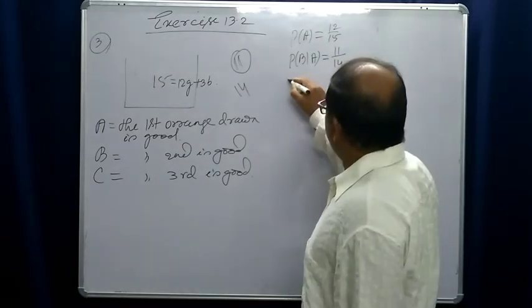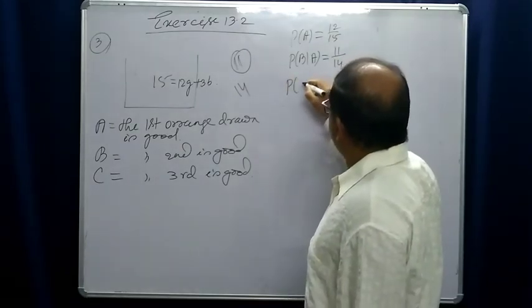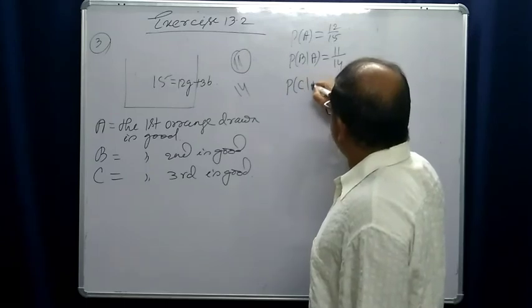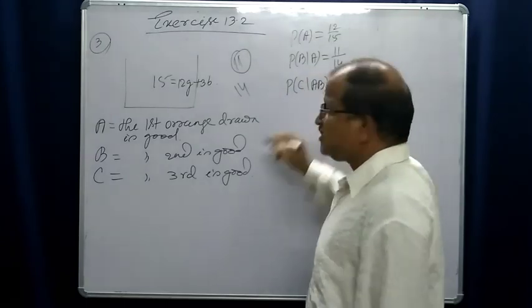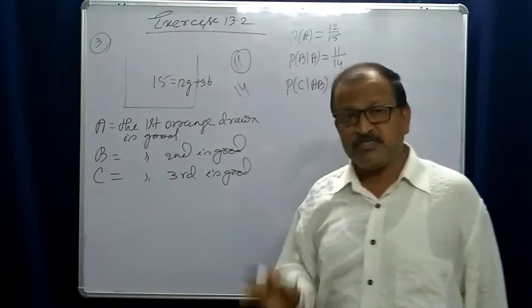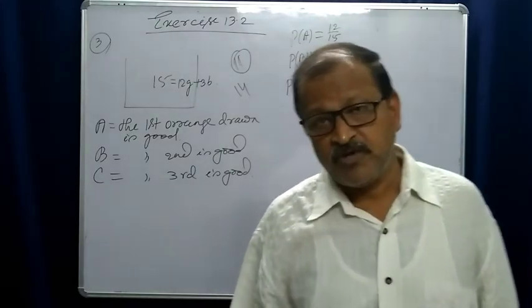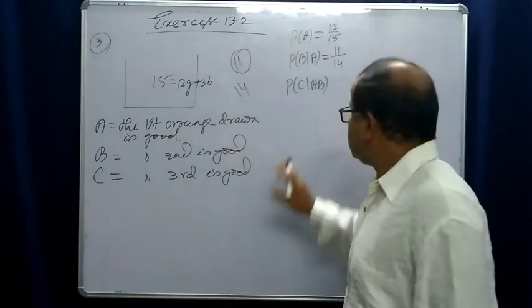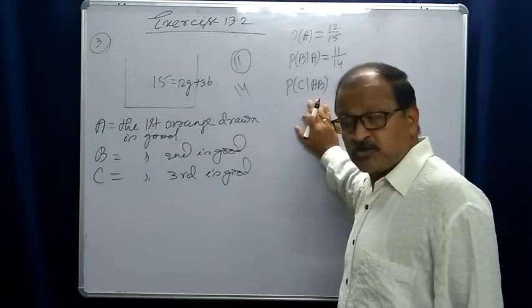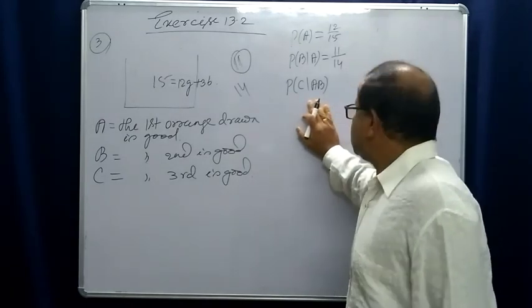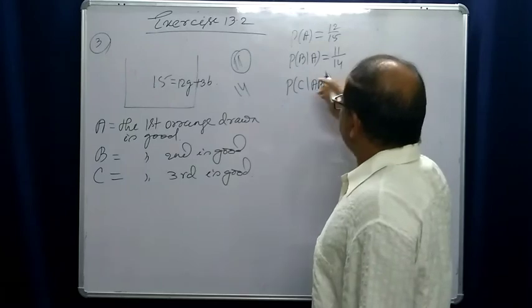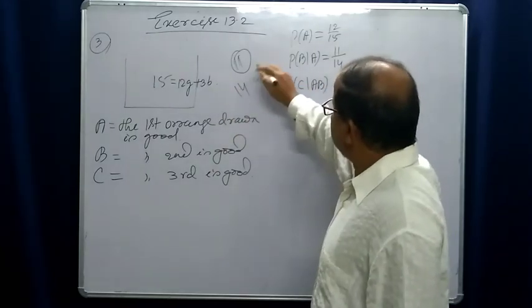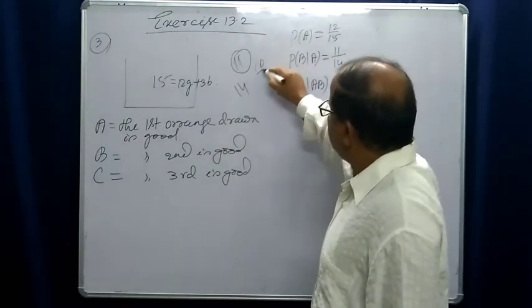Similarly, probability of C under the condition AB, that means A intersection B. A has occurred and B has also occurred. So what is the probability that the third one is also good? Out of 11, 1 is drawn, so only 10 is there, and 13.